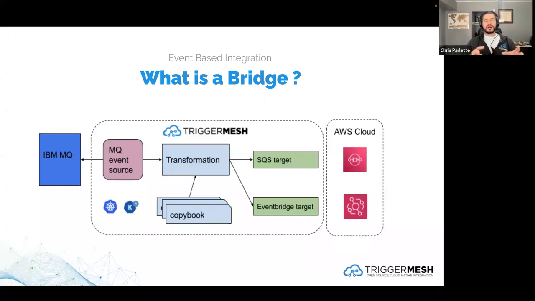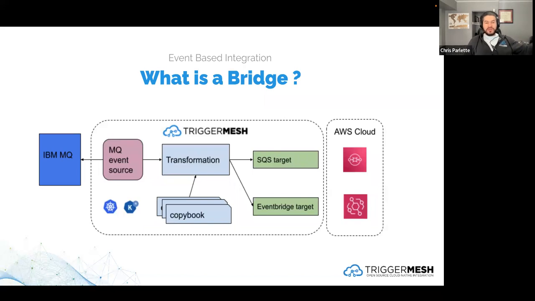This is a little more high level of a diagram, but this is something that we worked with someone else on to show what the power is. What they needed was interfacing with legacy mainframe, IBM mainframes running COBOL code, and they wanted to translate that into JSON in SQS so that their developers knew what to do with it, right? It's hard to work with copybook off of IBM MQ. It's easy to work with JSON off of SQS. So what TriggerMesh was doing is making that pipeline, right?